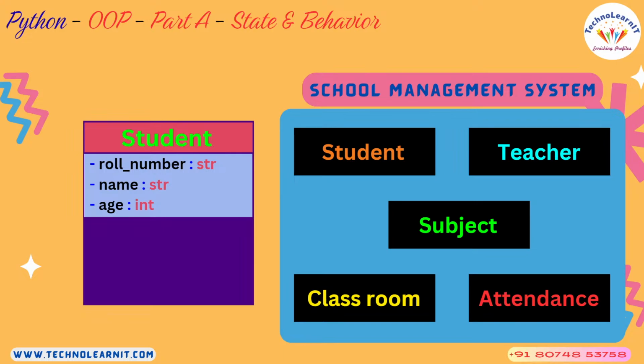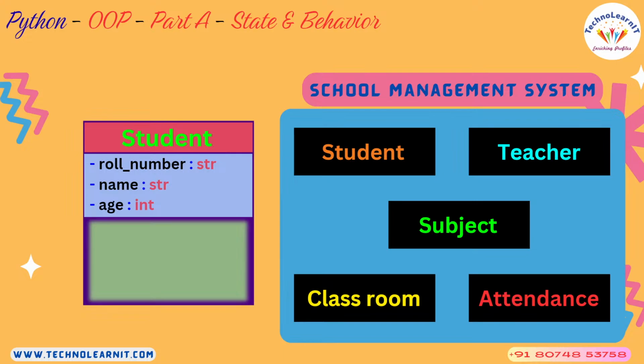I'm treating name as a string, and I'm treating age as integer. So these are the details that I want to store within this class. Roll number, name, and age: if you write them within a class, they will become attributes.